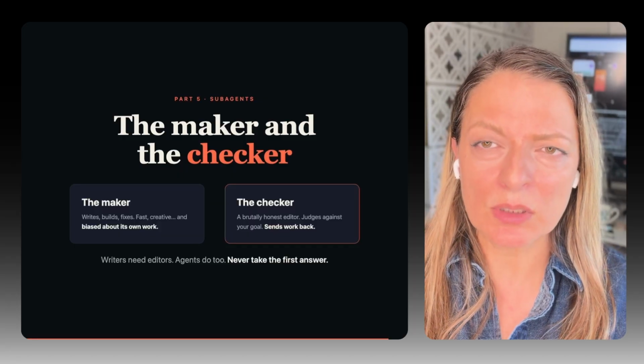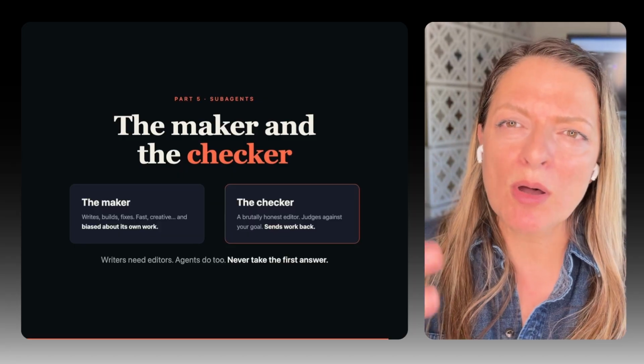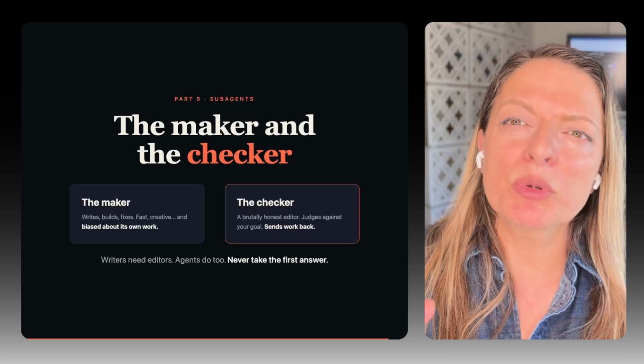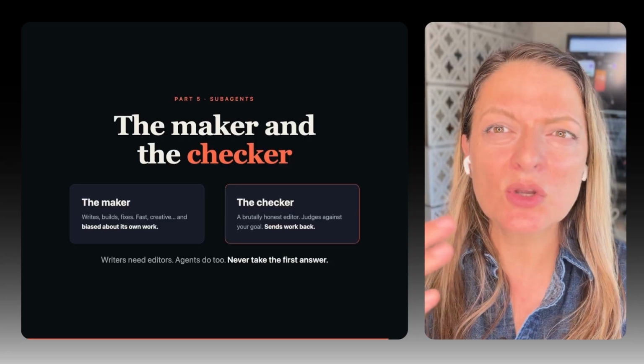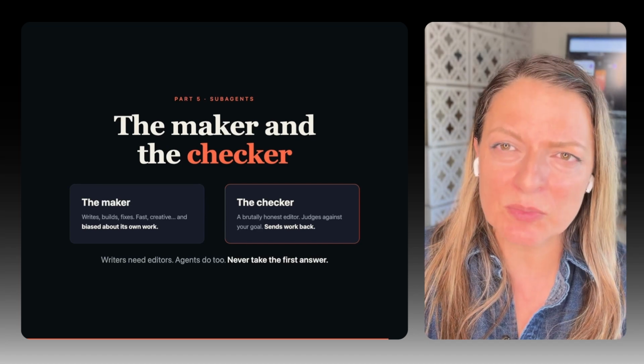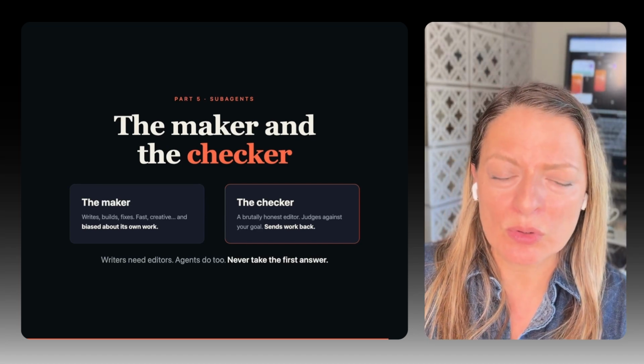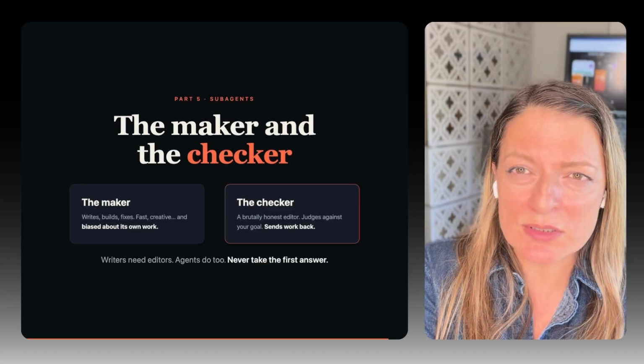Notice that one agent is the creative agent, the writing agent. It's able to come up with creative writing ideas. But the other one is a critical feedback agent, and it's optimized to provide critical feedback per certain playbook, per certain goal. And a lot of people don't do this.